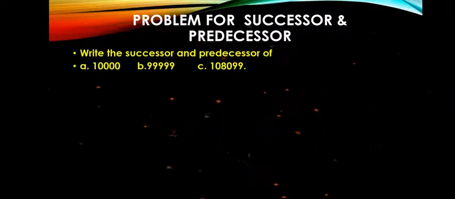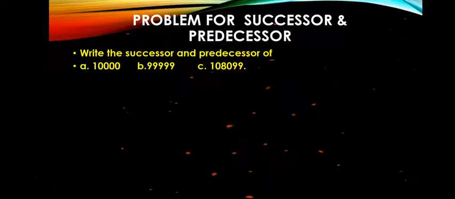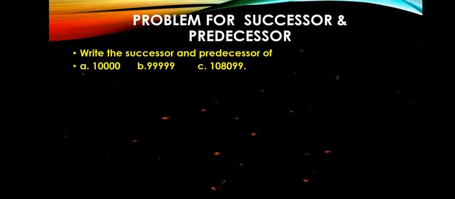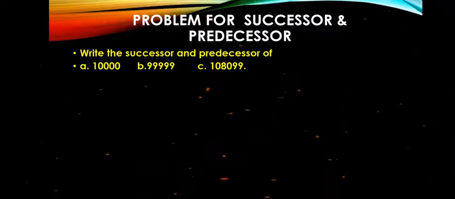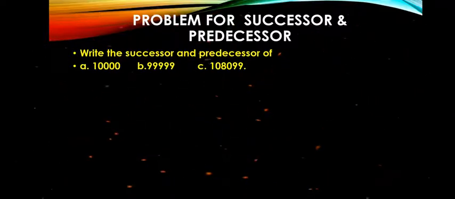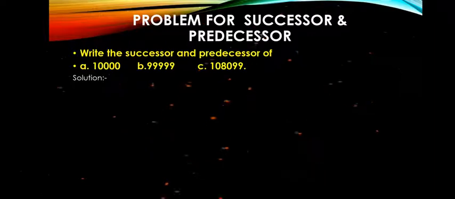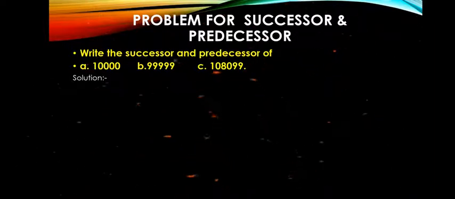Next we are going to see a problem for successor and predecessor. Write the successor and predecessor of the numbers in options A, B and C. We have 3 numbers, and we are going to find the successor and predecessor for these 3 numbers. First, 10,000.